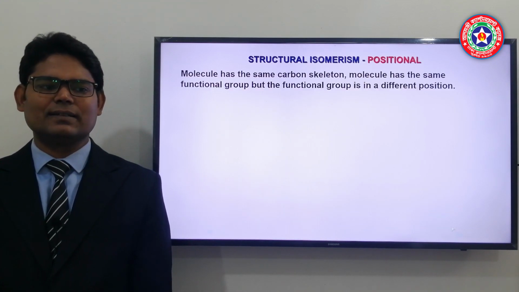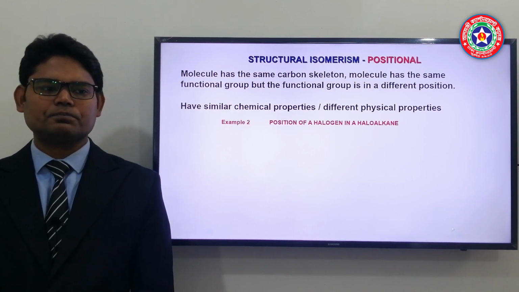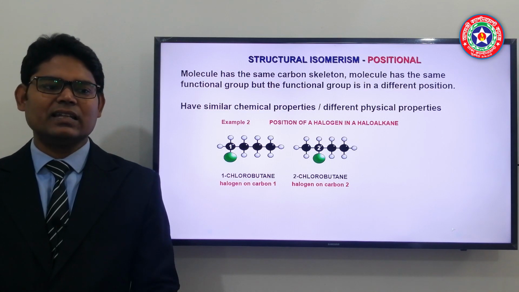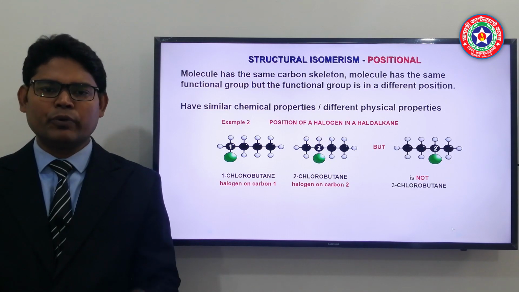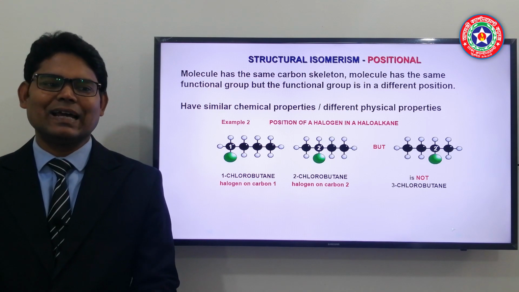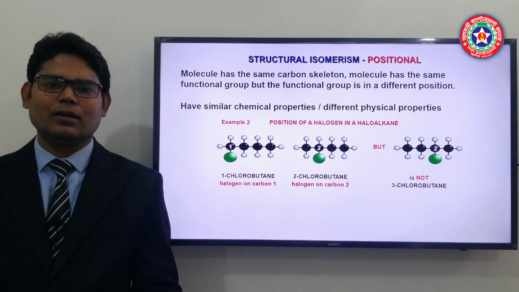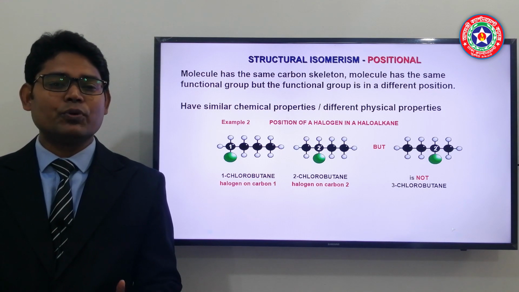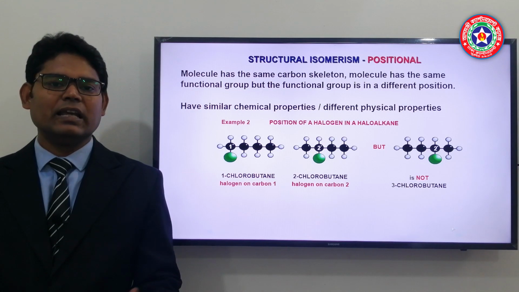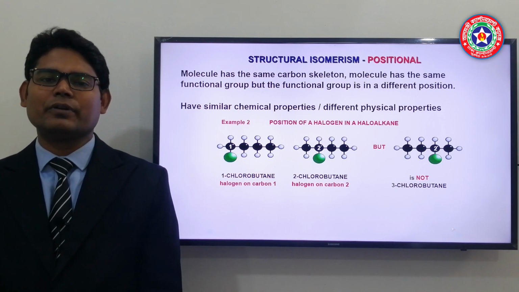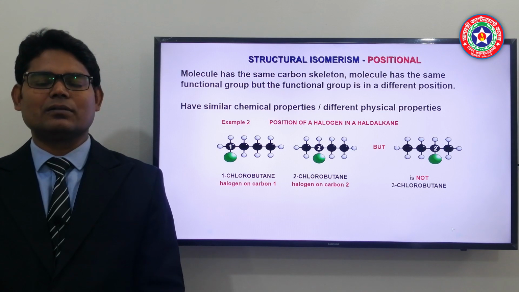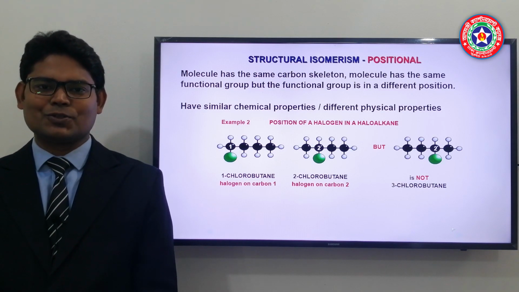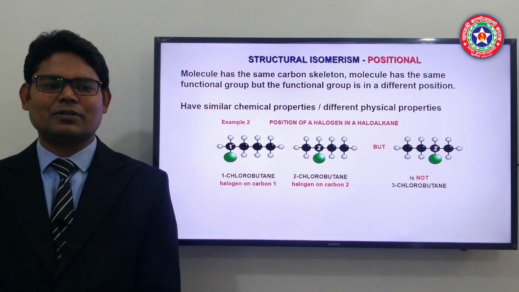Another example is 1-chlorobutane and 2-chlorobutane. Here the green ball represents the chlorine atom. If we see clearly, we can see that the position of the chlorine is different. In the first compound, the chlorine is at the first carbon; in the second compound, the chlorine is at the second carbon. So it is an example of positional isomerism.